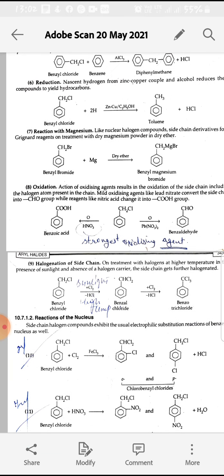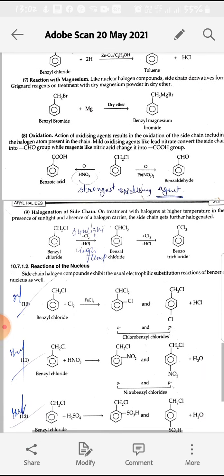Next is reduction. With reduction we add a reducing agent, that is the zinc-copper couple in the presence of alcohol, and there will be formation of toluene from the benzyl chloride. Next is the reaction with magnesium, and there will be formation of Grignard reagent, and Mg is inserted between the CH2 and Br group.